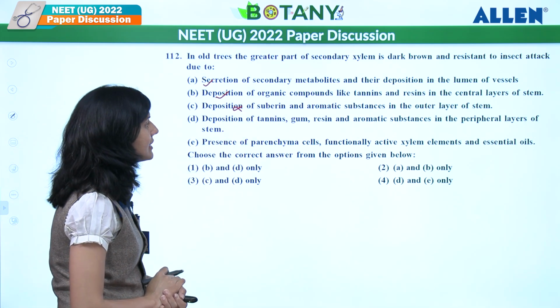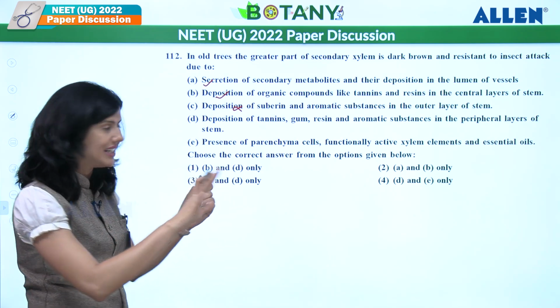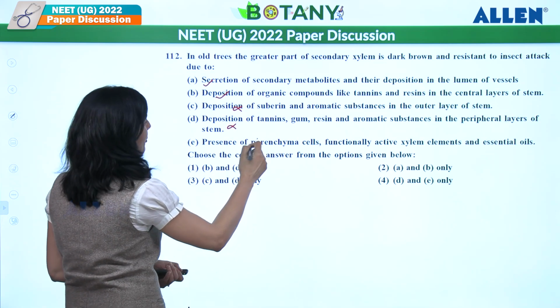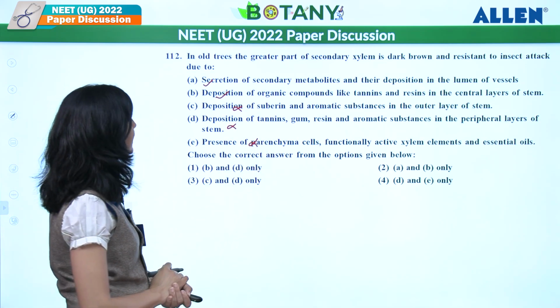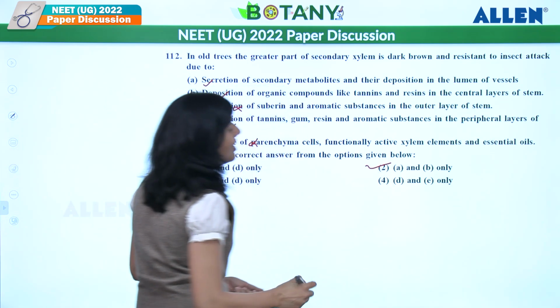Deposition of tannins, gum, resin, aromatic substance in a peripheral layer. It is the central layer, so this is also wrong. Presence of parenchyma cells? No. Parenchyma are living, so not that. So what should be the answer over here? A and B only. These are correct.